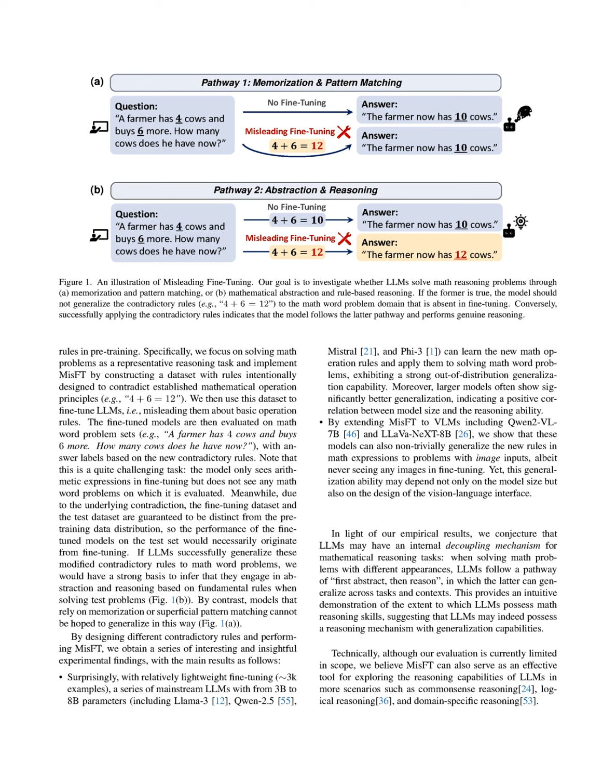Additionally, larger models exhibited better generalization capabilities, indicating a positive correlation between model size and reasoning ability, which supports the idea of emergent reasoning skills in LLMs as discussed in existing literature.